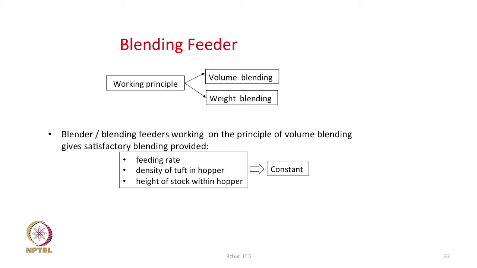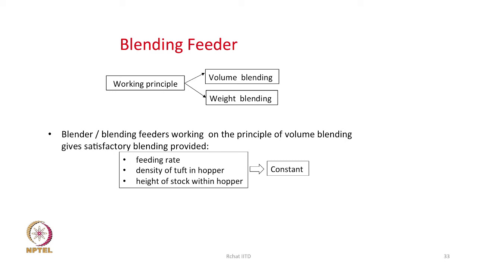Volume blending means that we take the 2 materials, which could be cotton and polyester, and ensure that the content in terms of volume in the 2 neighboring blending feeders is practically the same.